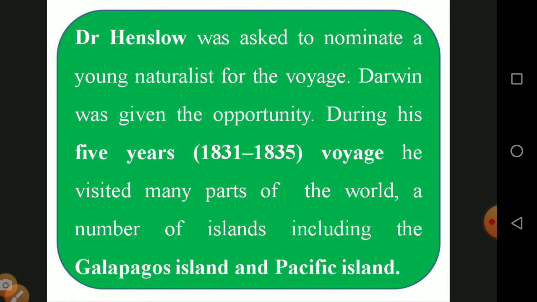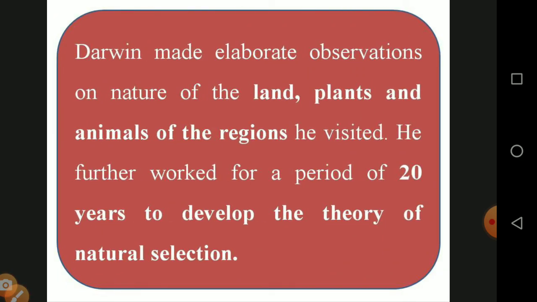Then Dr. Henslow was asked to nominate a young naturalist for the voyage. Darwin was given this opportunity. During his 5-year voyage, from 1831 to 1835, he visited many parts of the world, a number of islands including the Galapagos Islands and Pacific islands. Darwin made elaborate observations on the nature of the land, plants, animals and regions visited. He further worked for a period of 20 years and developed the theory of natural selection. He visited for only 5 years, but explaining the ideas took around 20 years.